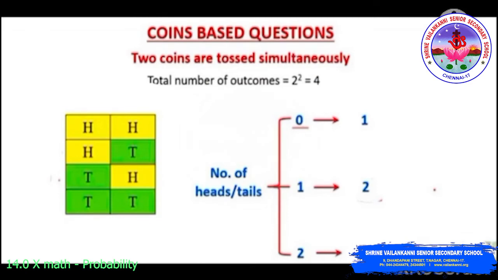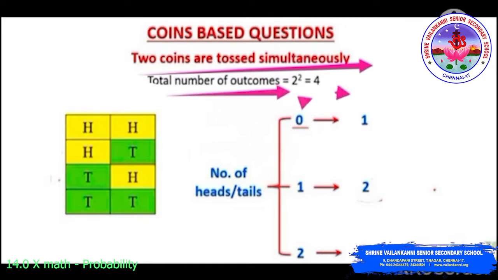Coming to the problem of tossing a coin. So we have a coin-based question. Tossing a coin, we know the possible outcomes are 2, that is head and tail. Suppose two coins are tossed simultaneously, we have the total number of outcomes as 2 power 2, which is equal to 4. The possibilities of the two coins tossed simultaneously are head head, head tail, tail head, or tail tail. So the possible number of outcomes is 4.